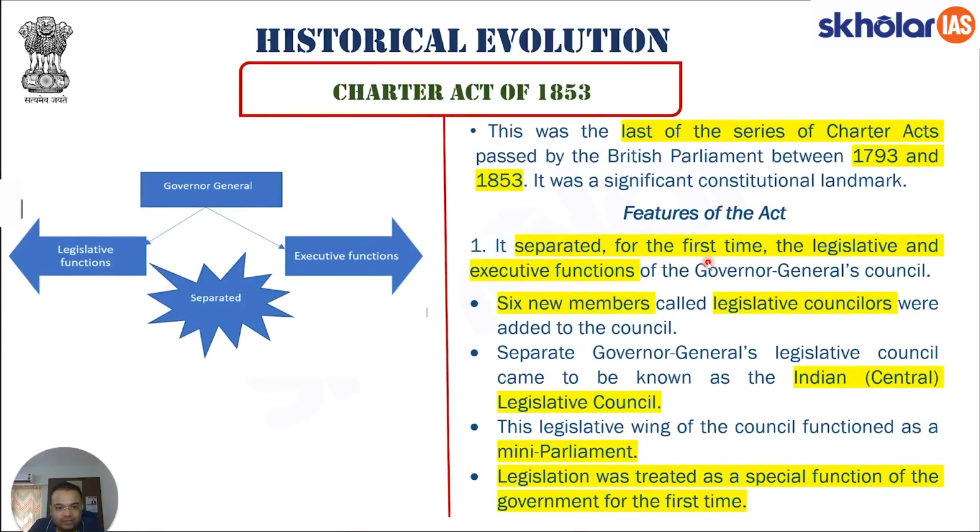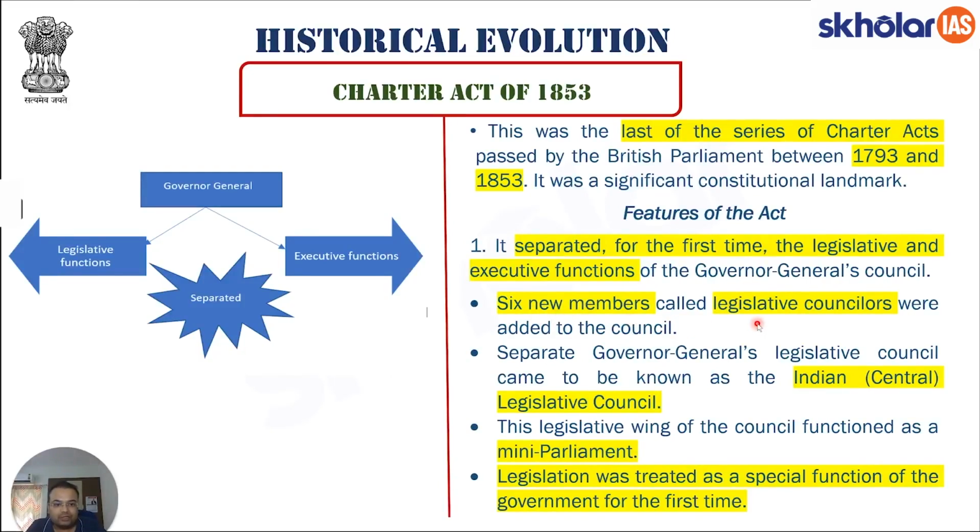It was felt that Governors General's Council essentially is handling both functions, that is legislative policy making, and executive functions, that is implementation of the policies, making executive policies, that is what all policies are required in order to implement the legislations that has been passed. It was felt that what essentially it does is it is making a lot of powers to rest in few hands. As such, the idea of separation of power was brought for the first time.